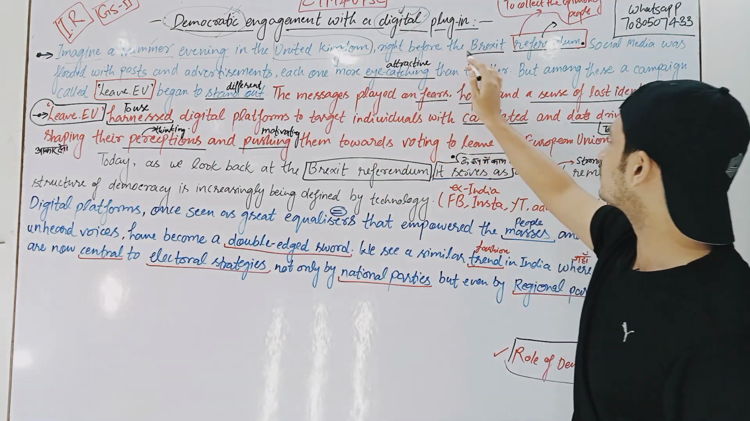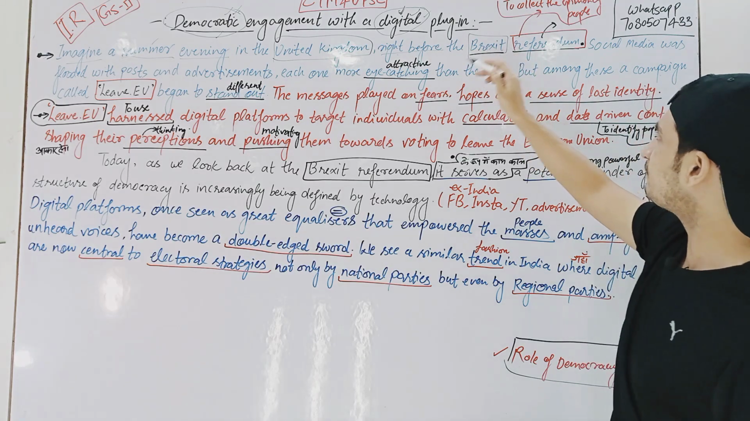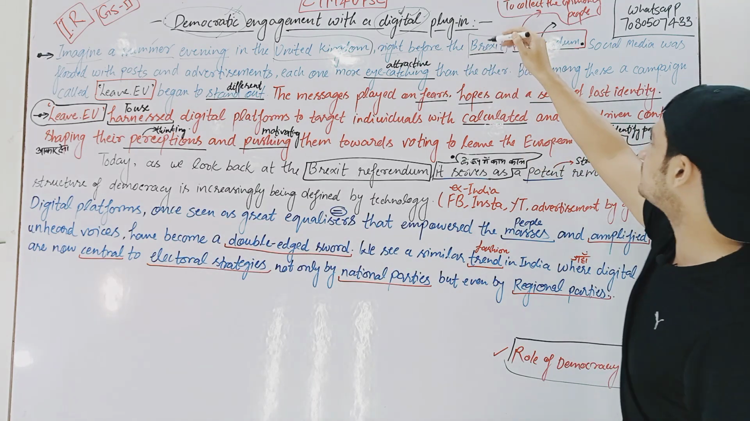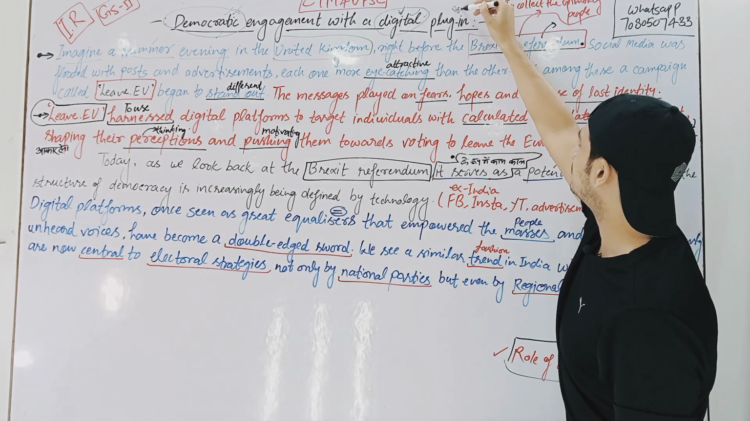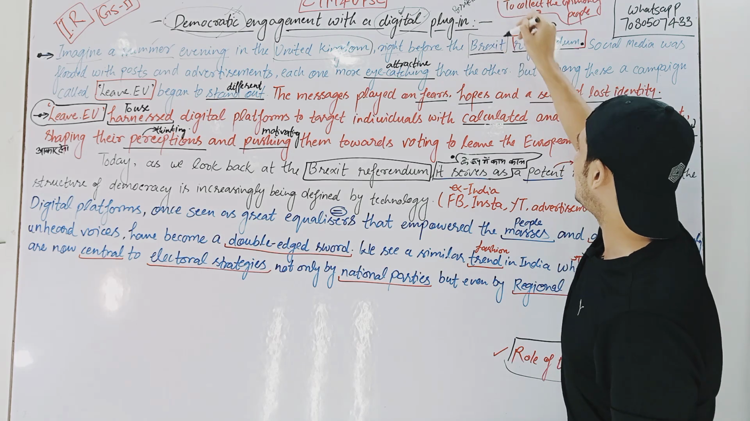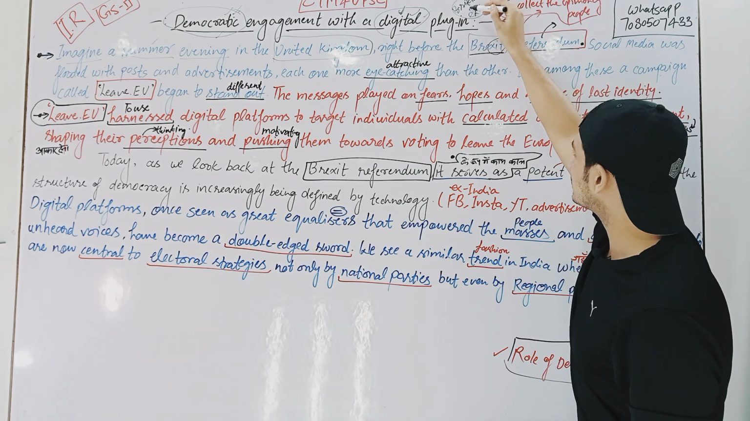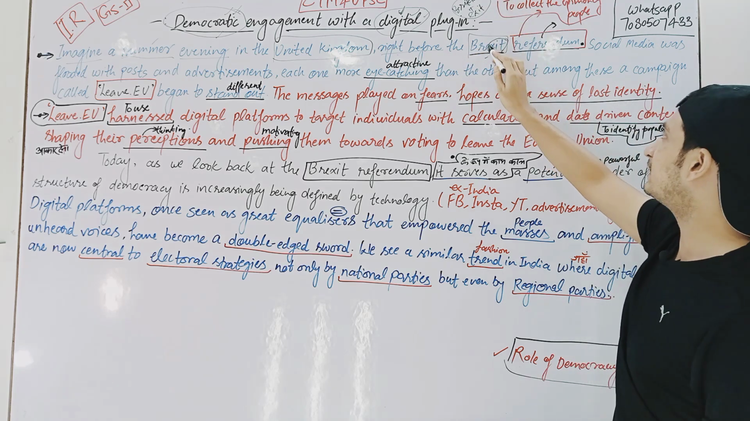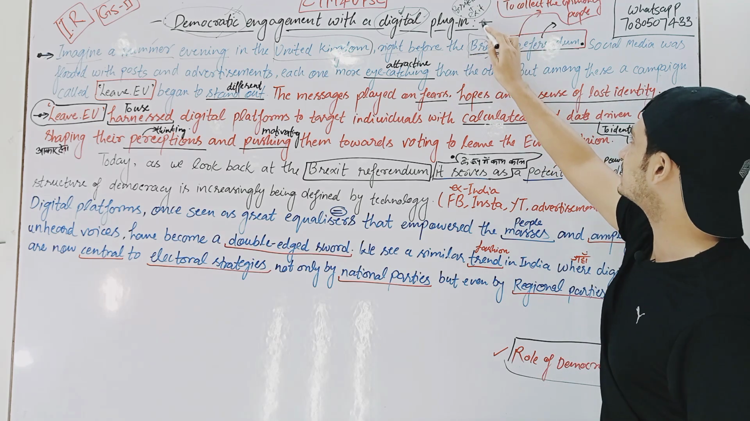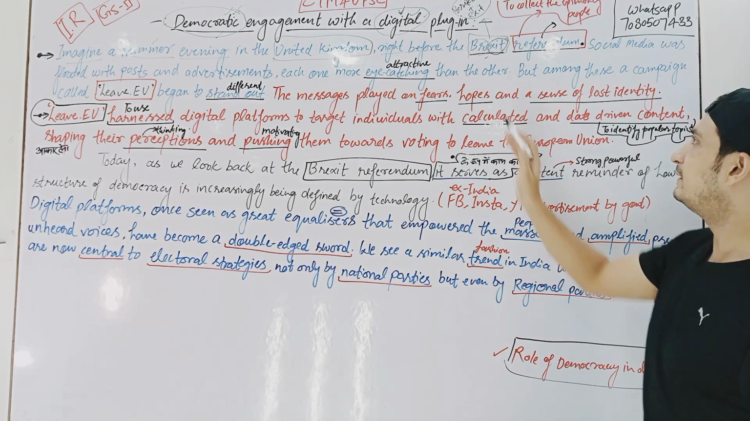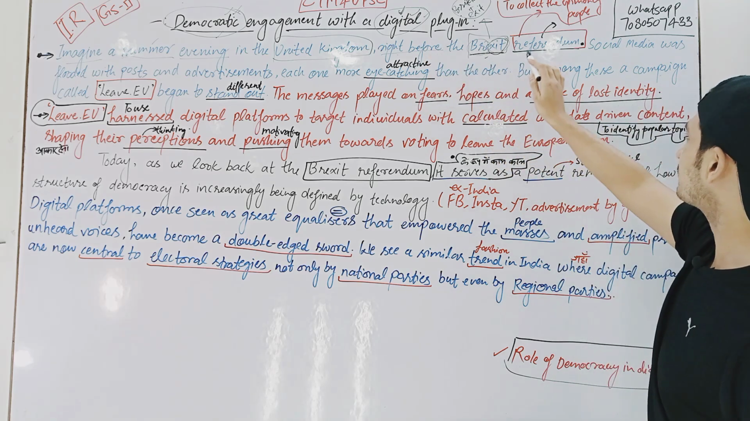So right before the Brexit. Brexit means what? If we break this particular word, Brexit means Britain and exit. So in short, it is called Brexit, right? Britain, exit, Brexit. All right. So right before the Brexit referendum.